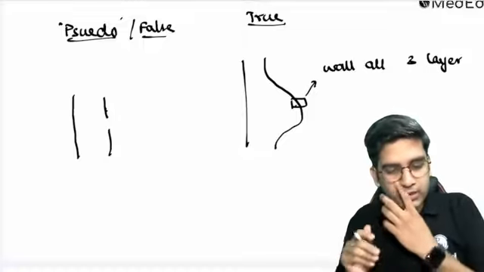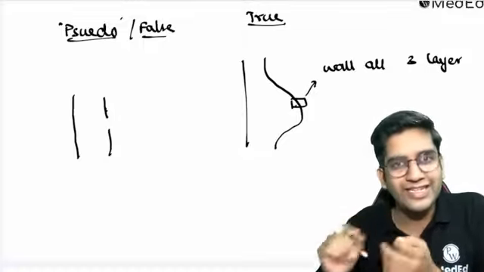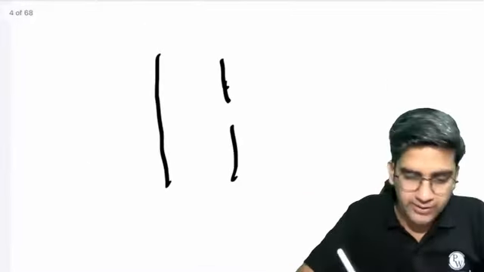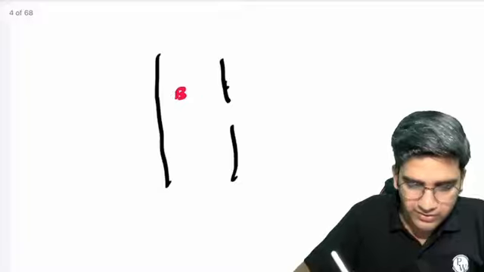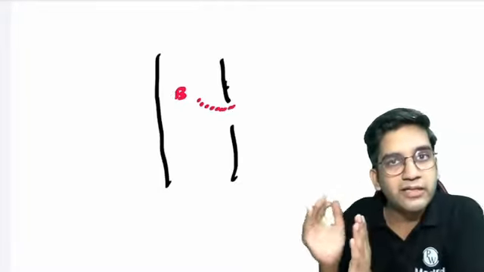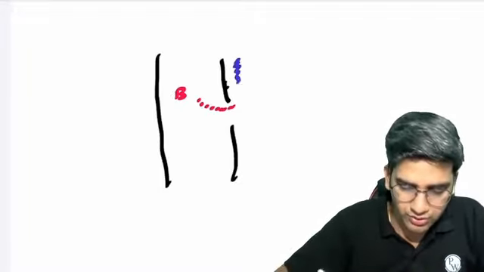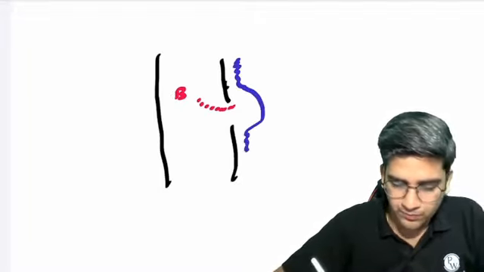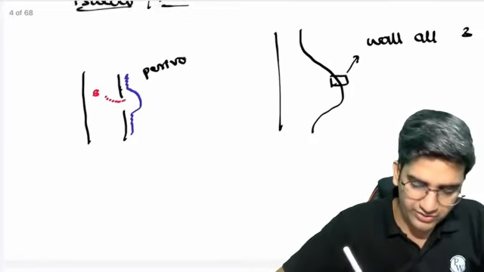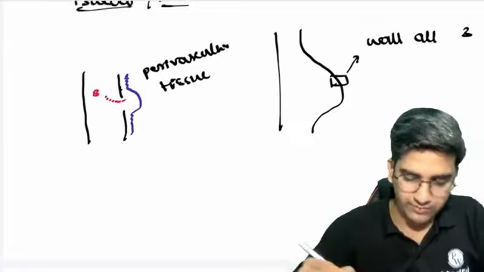So let's assume this injury to the vessel wall is very, very subtle. Not a very big injury, a very tiny injury. Is there a possibility the blood in the lumen can slowly leak outside, and this blood can be contained by the perivascular tissue? I'll use a different color for the perivascular tissue. Let's say this is my perivascular tissue. The perivascular tissue here is going to contain the blood, right?